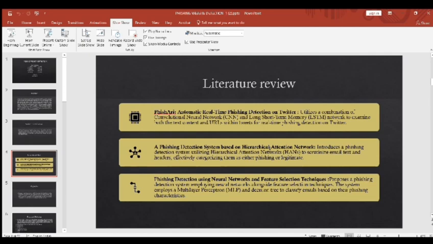We researched some previous papers. We came across PhishArray, which utilizes a combination of CNN and LSTM to examine both the text content and URLs within tweets for real-time phishing detection on Twitter. Phishing detection based on hierarchical attention network scrutinizes email text and headers to classify them as either phishing or legitimate. Phishing detection using neural networks and feature selection: the system employs a multi-layer perceptron and decision tree to classify emails based on their phishing characteristics.